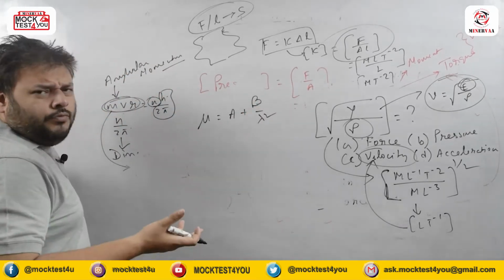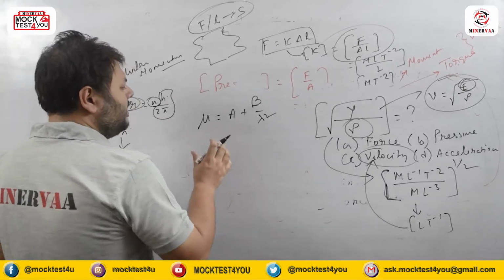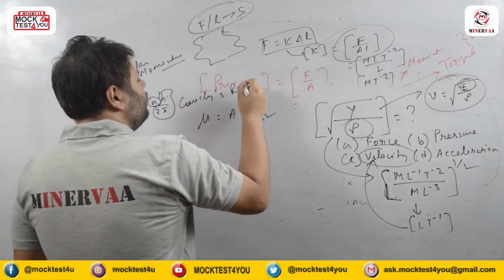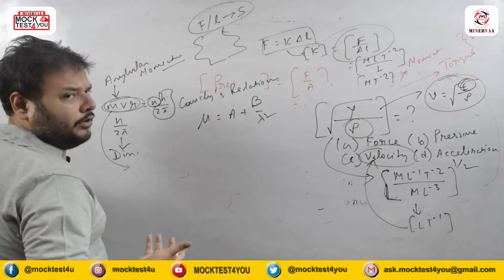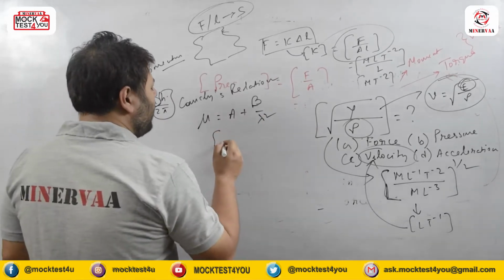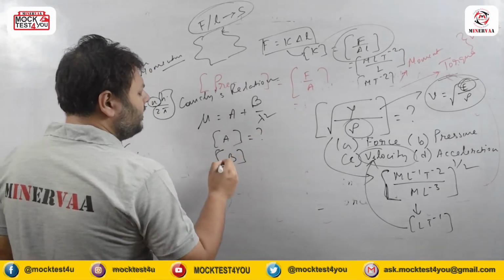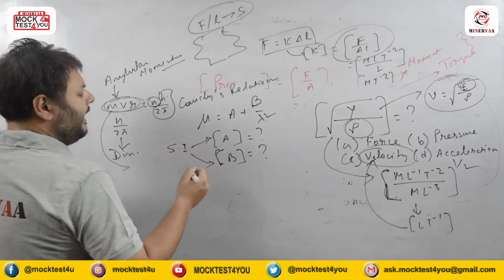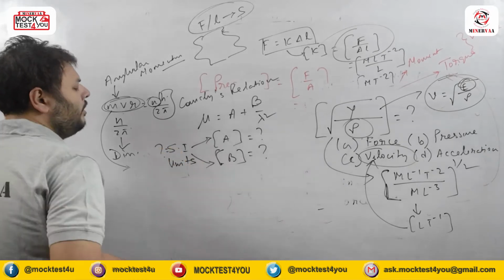We all know what it means. This is called the famous Cauchy's relation. Now we all know that lambda is the wavelength of light, and a and b are two unknown parameters, and we have to find the dimension of a and the dimension of b, and they can also ask you the SI units of a and b.